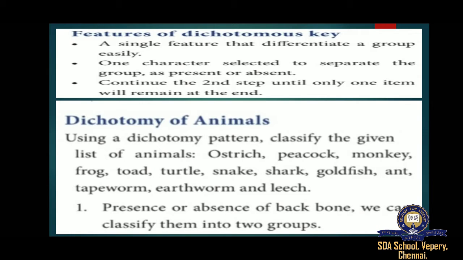Animals with a backbone can be divided into subgroups based on body temperature. Further classification can be done based on differences like the presence of feathers, hair, scales, etc.